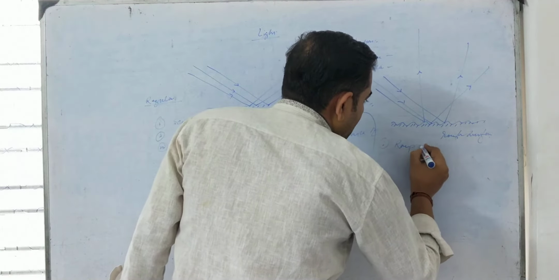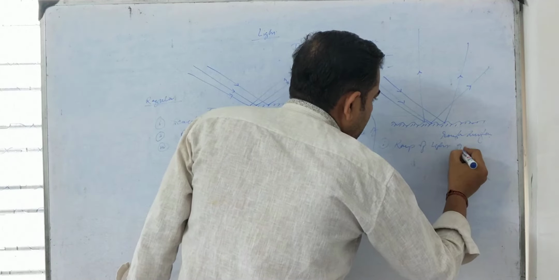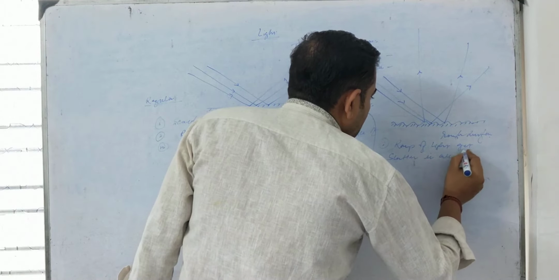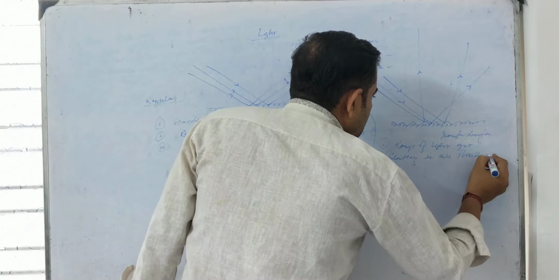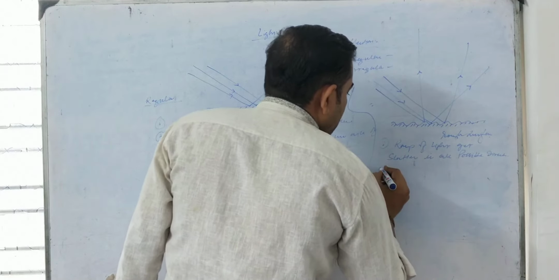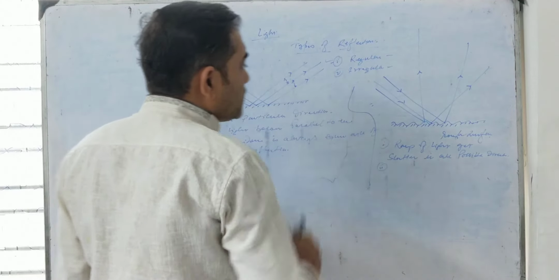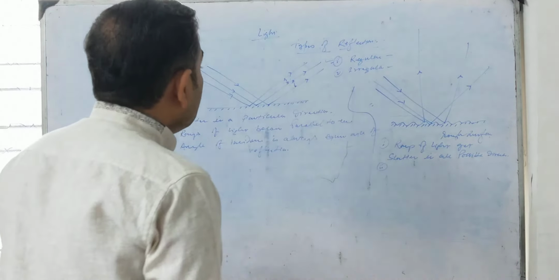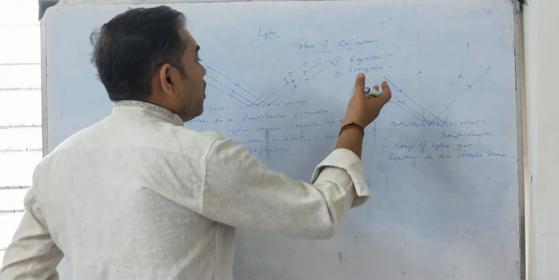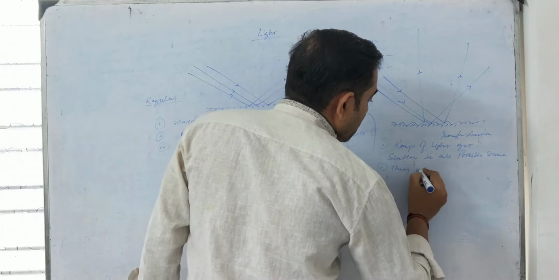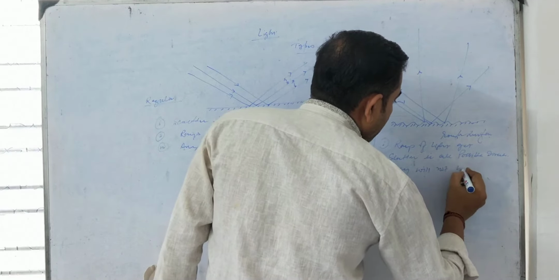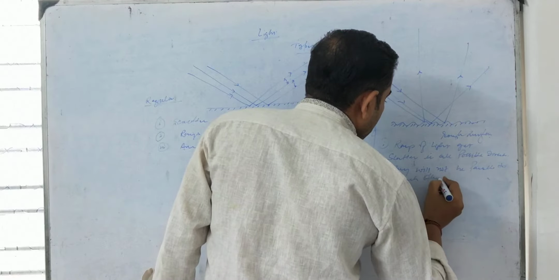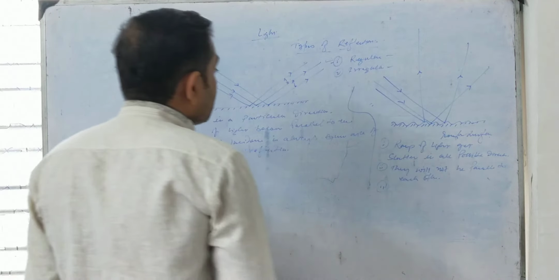Rays of light get scattered in all possible directions. Next, rays of light get scattered in all possible directions, which means they will not be parallel to each other. And obviously it takes place on a rough surface.